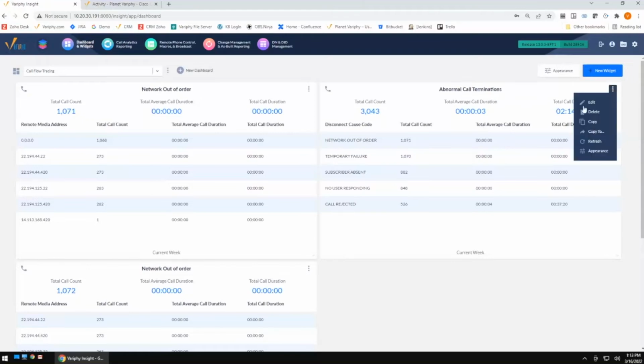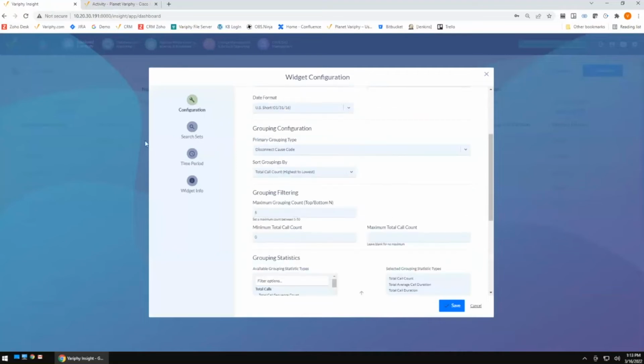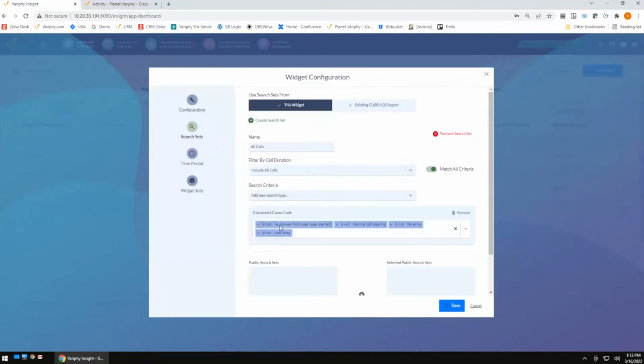So if I edit this guy down, you know we're using our default setting. We're using our sequence setting here. And in this one, I am looking at all of the events taking place that are not normal. In other words, no answer from user, normal call clearing, no error, user busy. Those are all kind of standard disconnect codes. So this particular widget is designed to show me everything that's not standard.